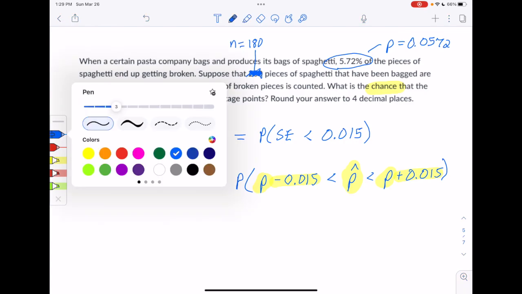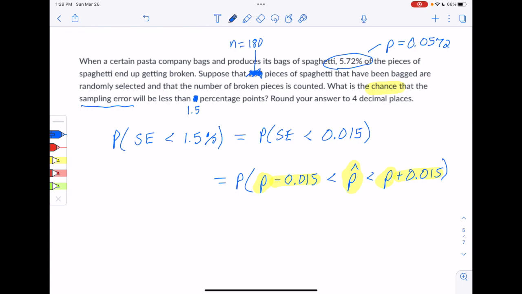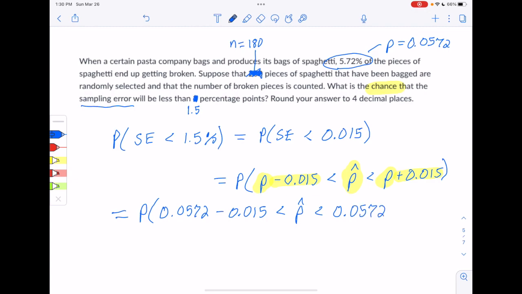All right, so going back and finishing the translation off, we know the value of p, so we can plug that in. So they're asking the probability that 0.0572 minus 0.015 is less than p-hat is less than 0.0572 plus 0.015.